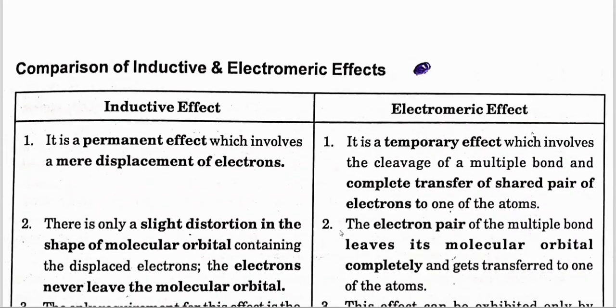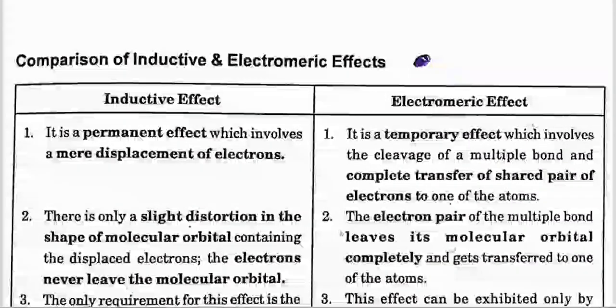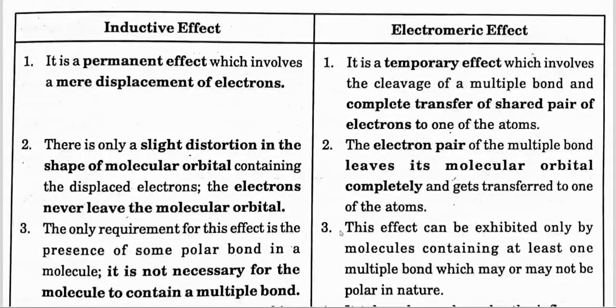Next, comparison of inductive and electromeric effects. Inductive effect is a permanent effect which involves a mere displacement of electrons. Electromeric effect is a temporary effect which involves the cleavage of multiple bonds and complete transfer of the shared pair of electrons to one of the atoms. In inductive effect, there is only a slight distortion in the shape of the molecular orbital containing the displaced electrons. The electrons never leave the molecular orbital.